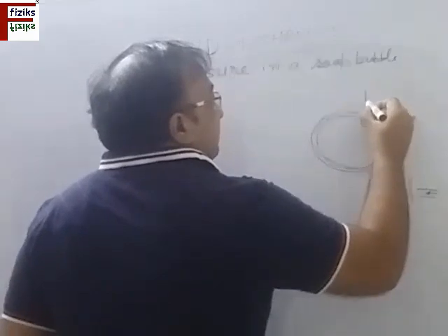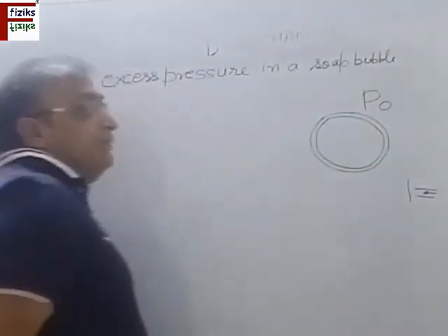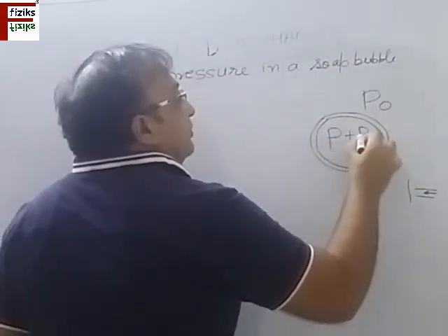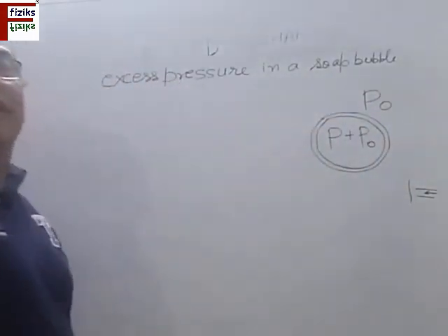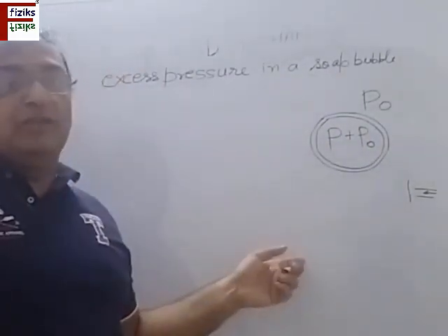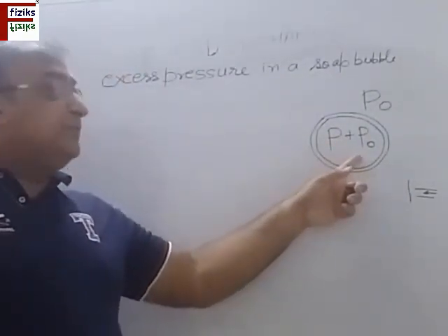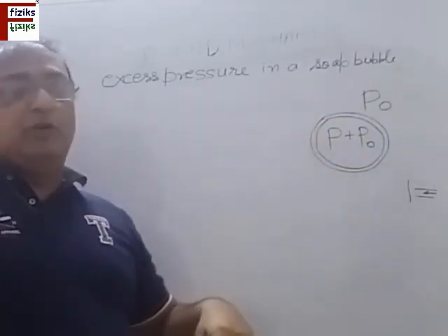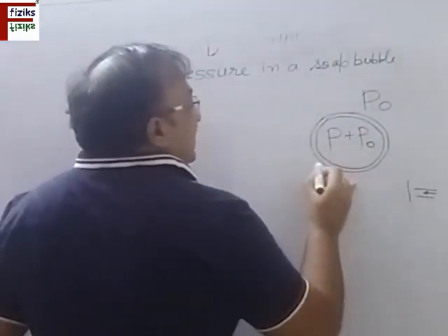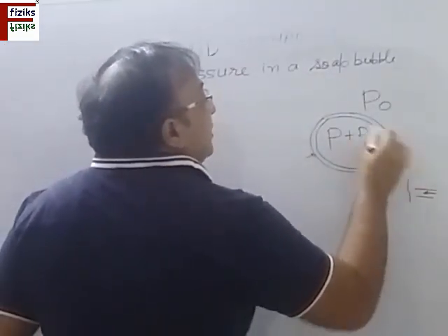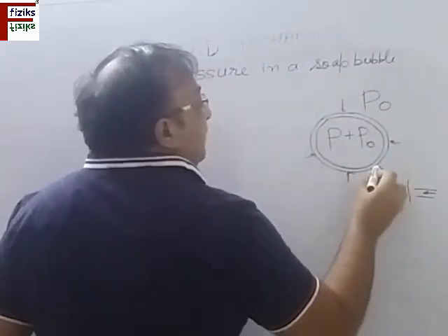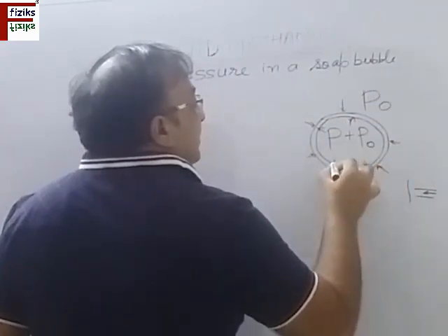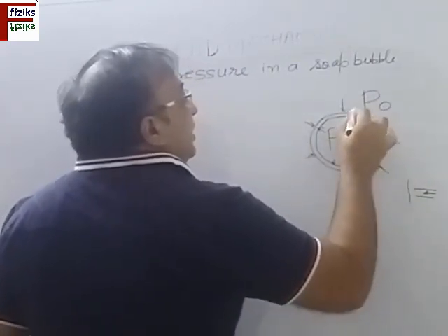The outside pressure is atmospheric, suppose P0 is the atmospheric pressure, and the inside pressure is P plus P0. P plus P0 is called the absolute pressure, whereas P, which is the excess pressure inside this, is called the gauge pressure, because of which this bubble has been formed. So you can see that from outside the pressure P0 is acting everywhere, and from inside the pressure P plus P0 is acting, and the bubble is blown.